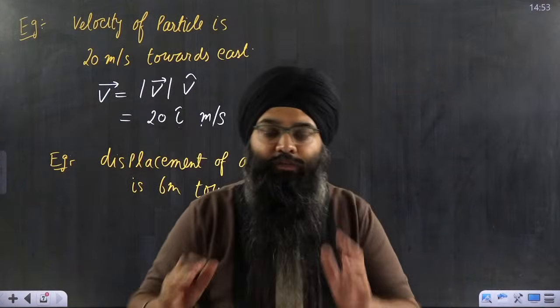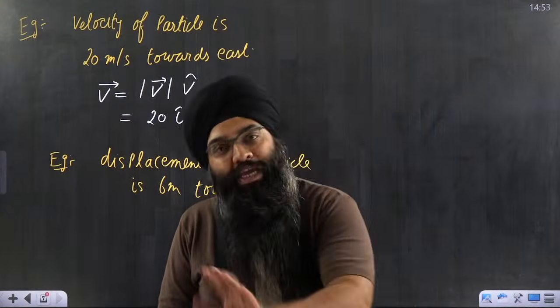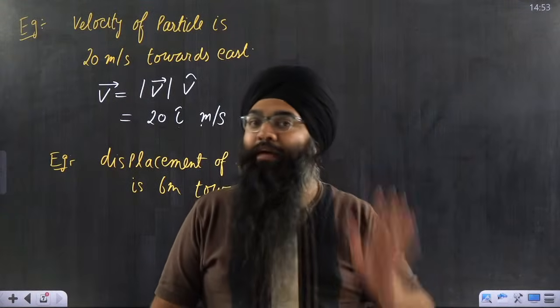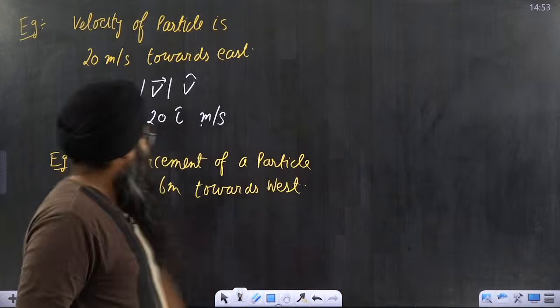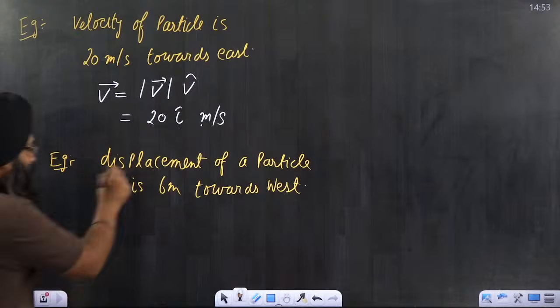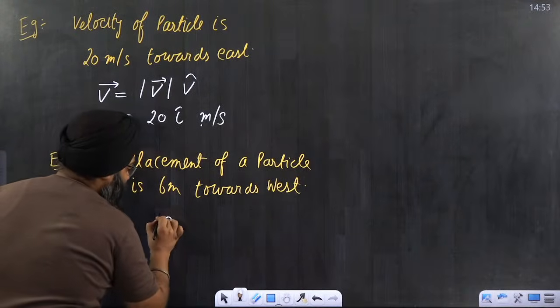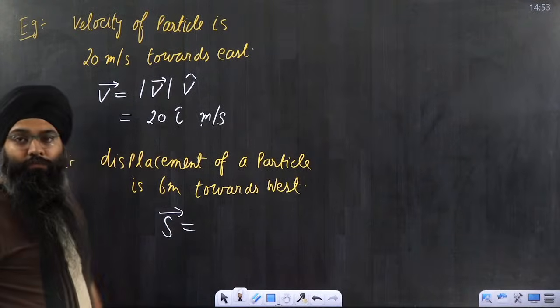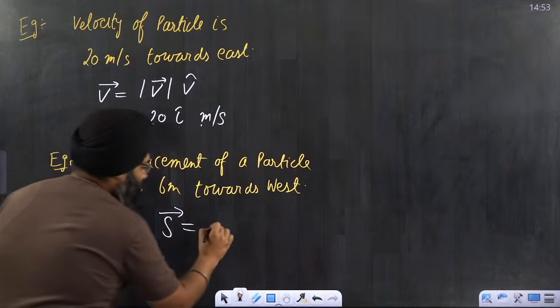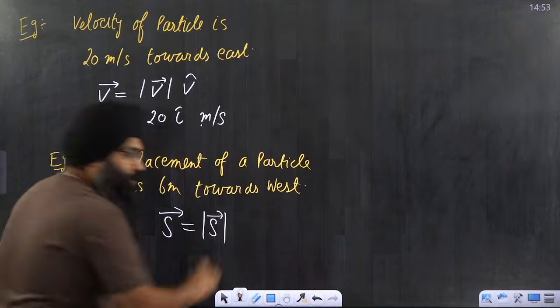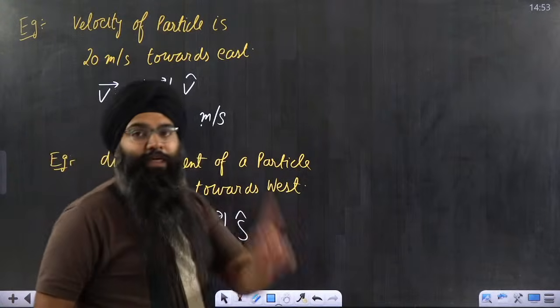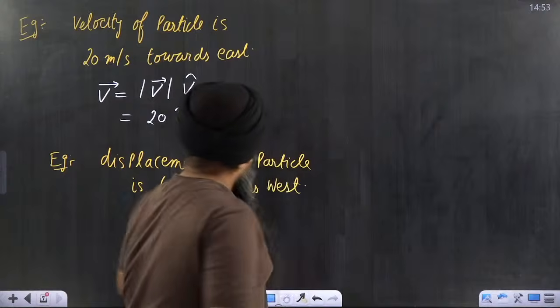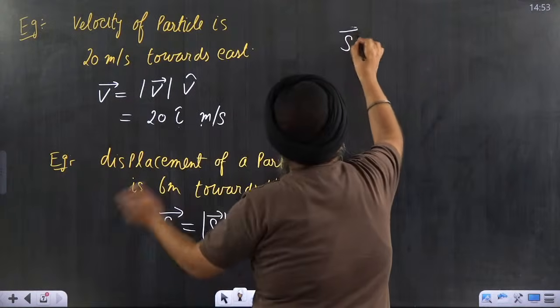I want to represent this information vectorially with the help of i cap, j cap, and get the complete information about it. How will I do it? Please understand. First of all, displacement is written as S vector. Any vector can be represented as the magnitude of that vector multiplied by its unit vector. The unit vector represents direction.